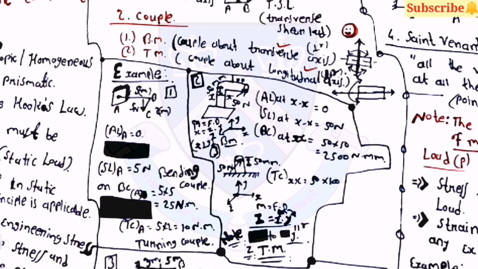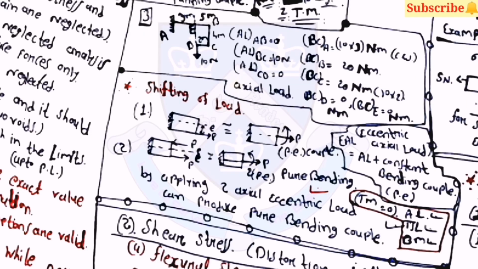Then after couples, there are two types of couples. The first one is the bending moment couple, which is about the transverse direction, and the turning moment couple is about the longitudinal axis. Then there are some examples. First one is for finding the turning couple at A, the second one is for finding the turning couple at X section, and the third one is for finding the bending couples.